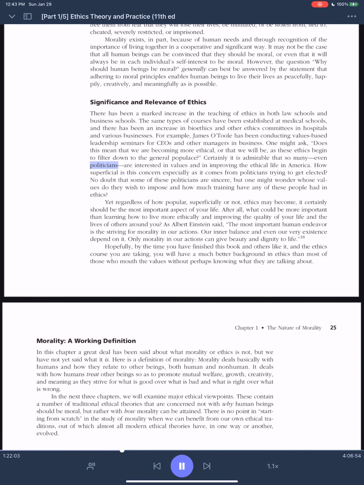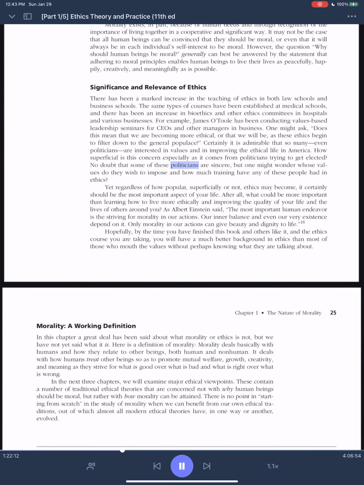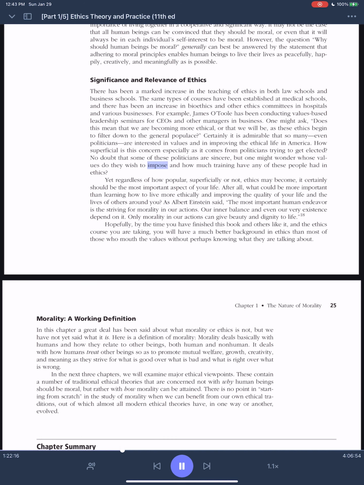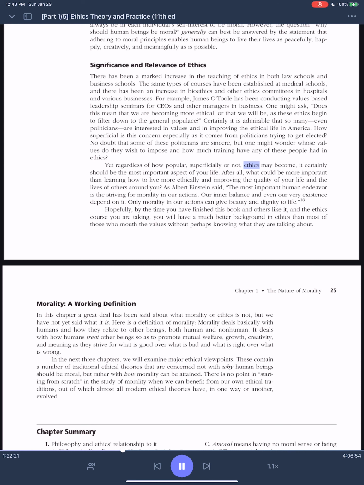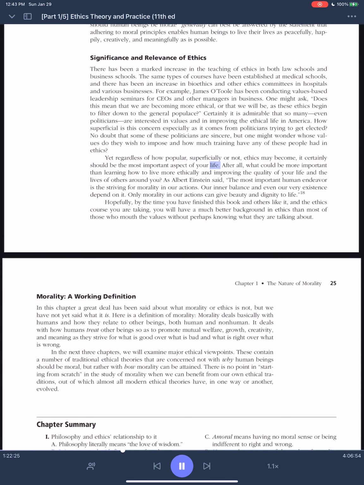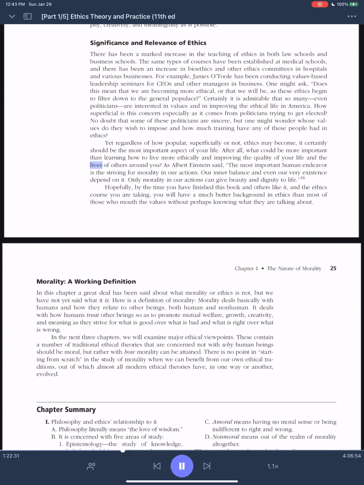Certainly it is admirable that so many, even politicians, are interested in values and in improving the ethical life in America. How superficial is this concern, especially as it comes from politicians trying to get elected? No doubt some of these politicians are sincere, but one might wonder whose values they wish to impose and how much training any of these people have had in ethics? Yet regardless of how popular, superficially or not, ethics may become, it certainly should be the most important aspect of your life. After all, what could be more important than learning how to live more ethically and improving the quality of your life and the lives of others around you?